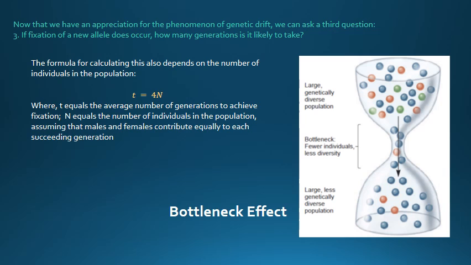If a population has 1 million breeding members, it takes on average 4 million generations, perhaps an insurmountable period of time, to reach fixation. In a small group of 100 individuals, however, fixation takes only 400 generations on average.